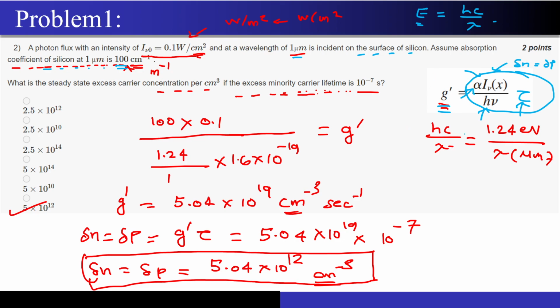So hc by lambda is nothing but, you can see, how to calculate it. You just have to put hc in the units of 1.24 electron volt and lambda in micrometers. So you got the value of 1.24, but since it is in electron volt, I have to convert it into the normal scale, so I multiply it with the charge of the electron. And that's how I got the generation rate. Alpha is my 100, IV of x is my 0.1, and from here I got the value of generation rate. Once I've got it, I multiply it with the lifetime of the carrier, 10 to the power minus 7, and this is the concentration of the excess carriers that I will be generating within the semiconductor because of the shining of light.